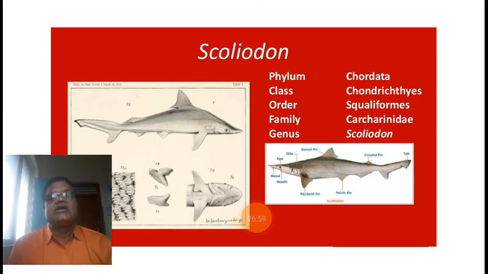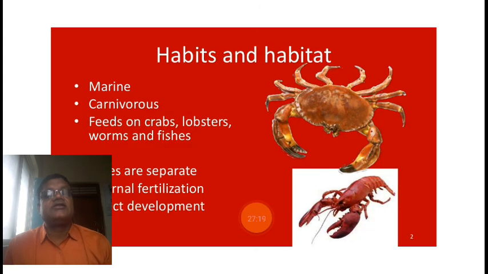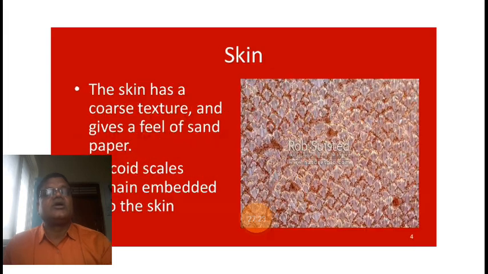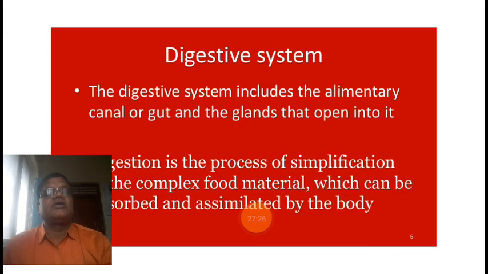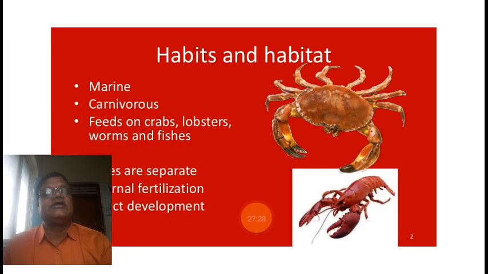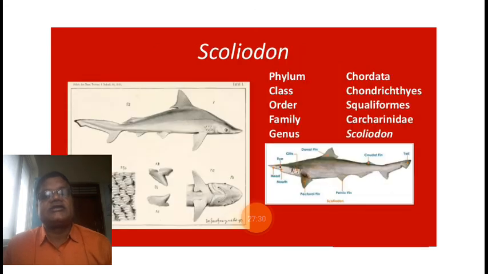In this way, we have discussed two organs here, the mouth, buccal cavity and the pharynx. This is a general discussion of the digestive system of vertebrates, and then we are going to compare. If we do not know what is present in the alimentary canal, how are we going to study the digestive system of vertebrates?